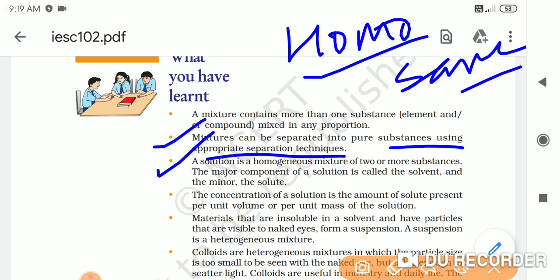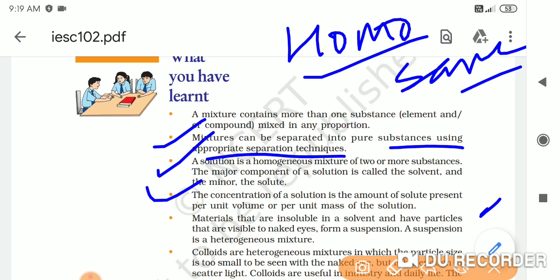The major component of this solution is called solvent, and the minor component is called solute. Like when you say salt solution, salt is the solute because it is in less quantity, so it is a minor component. And the water, which is in the major quantity, is called solvent. So this is important to know.